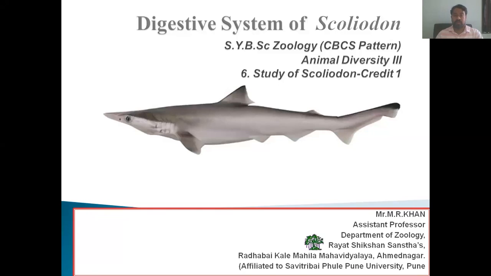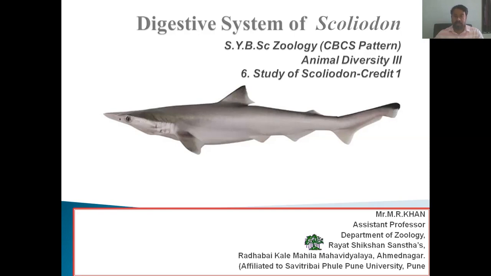It means the food which Scoliodon eats is made up of complex chemicals called polymers. It should be broken down into monomeric or simpler form so that the blood can absorb it and utilize it for growth. So this digestive system is actually a breaking down process where we convert the complex food into a simple form with the help of enzymes.